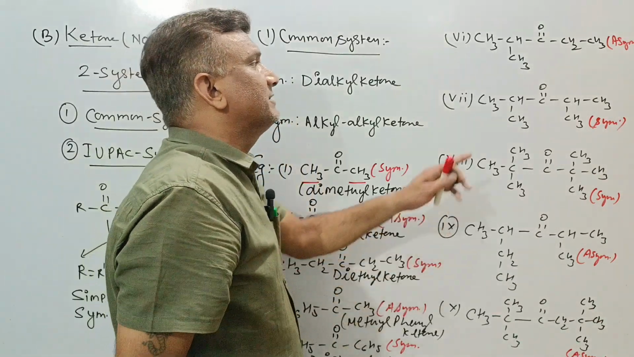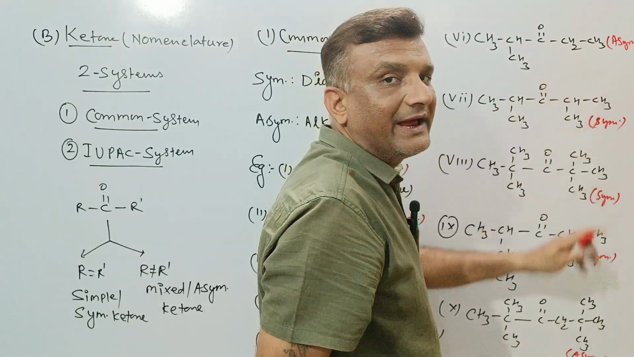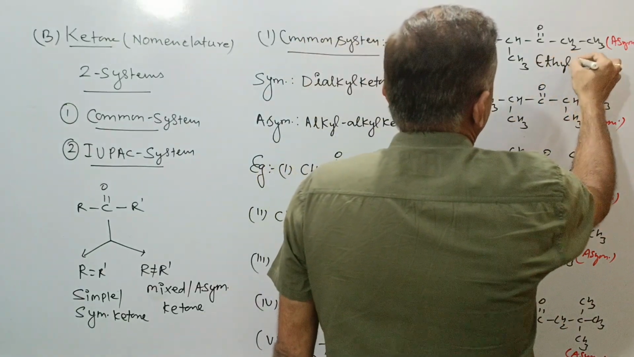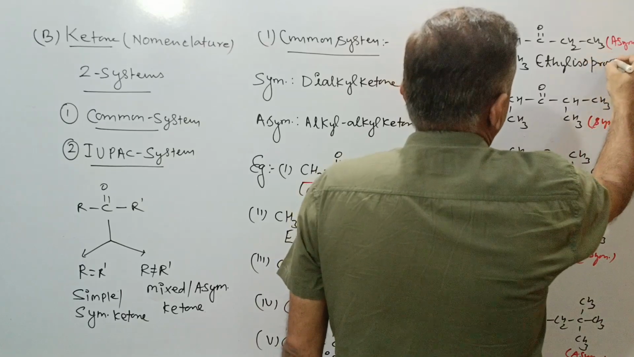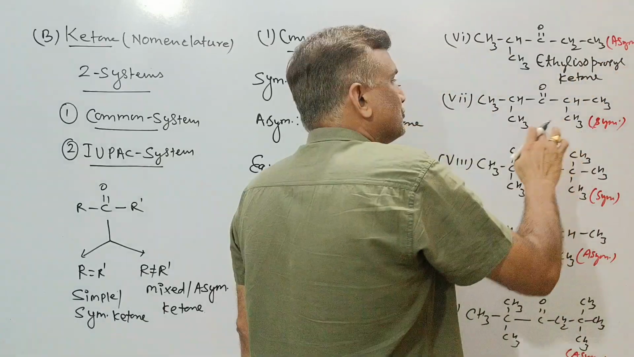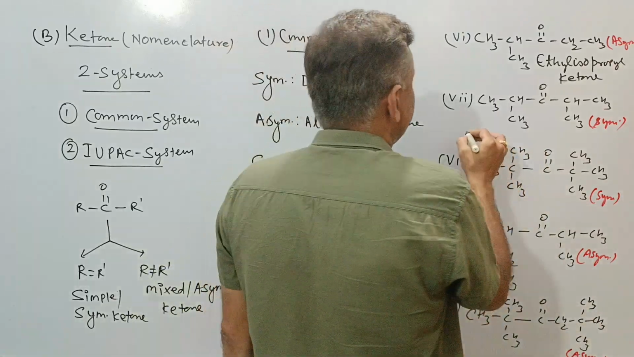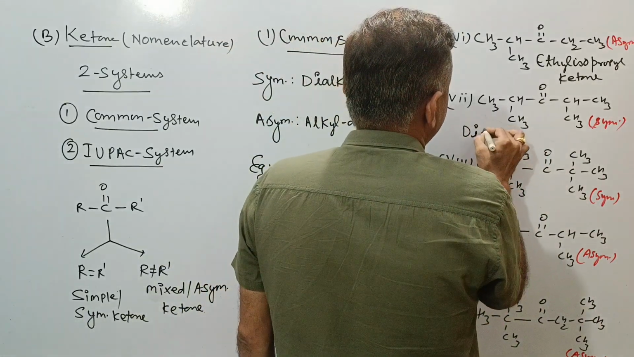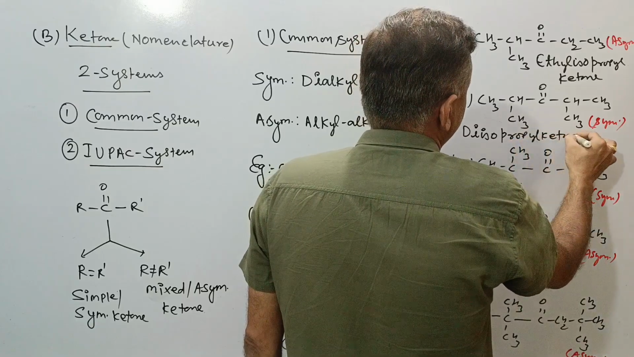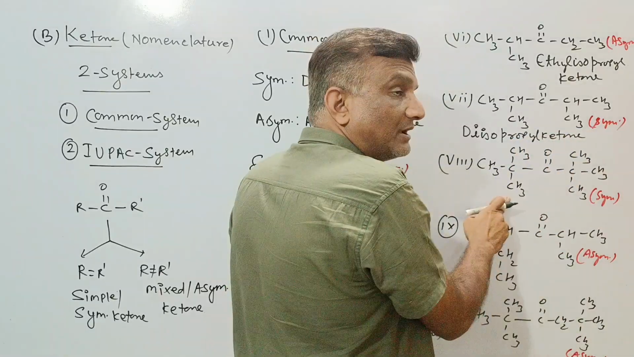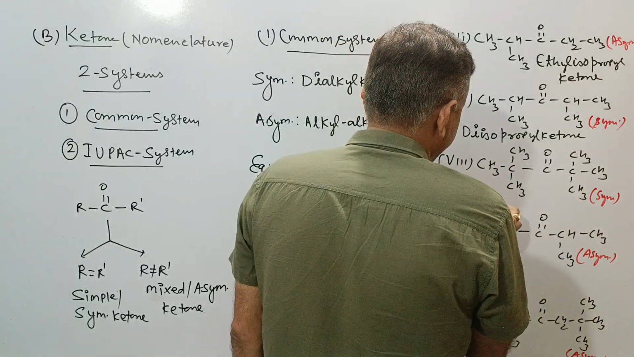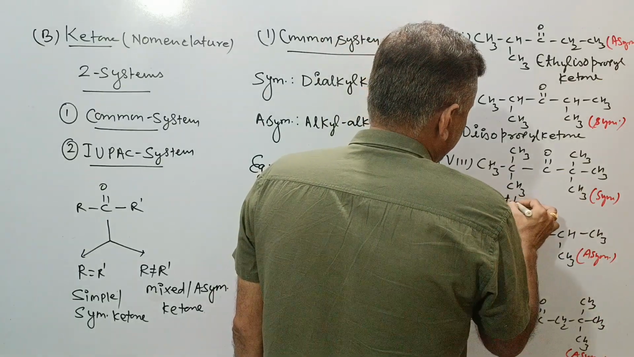If we will go with the further, then this is the isopropyl and this is the ethyl, so it is called as ethyl isopropyl ketone. Both are iso group, so that's why this is called as di-isopropyl ketone. This is the tertiary butyl, both are tertiary butyl, then you will say di-tert-butyl ketone.